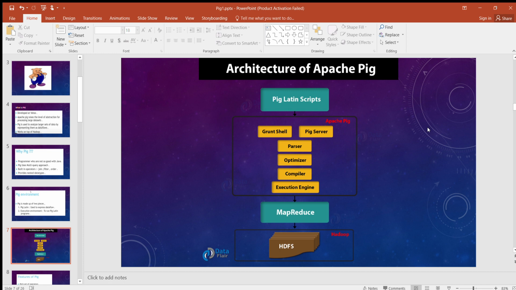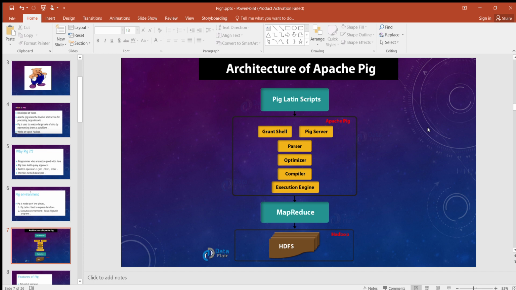In the DAG, directed acyclic graph, the logical operators of the script are represented as the nodes and the data flow is represented as edges. Next, the output of the parser is given to the optimizer, meaning the DAG, or directed acyclic graph. We are doing the syntax checking in the parser. Now the output of the parser is given to the optimizer.